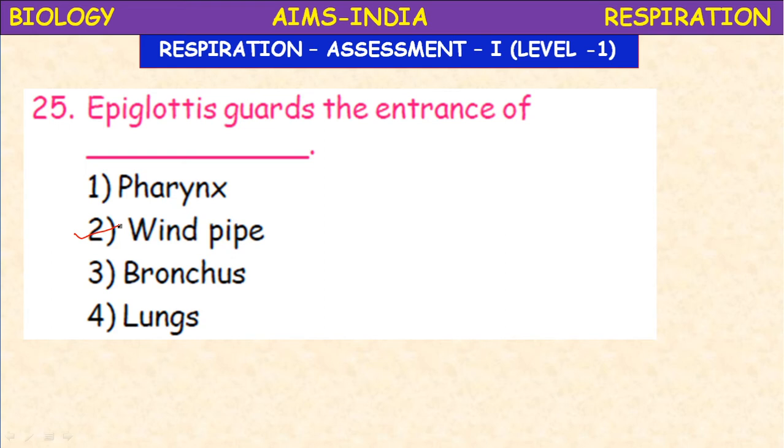Glottis is part of the pharynx. This epiglottis will allow the air to enter into the windpipe, and when food enters, it closes the windpipe and allows the food to enter into the food pipe. So it regulates the transport of air, water and food.